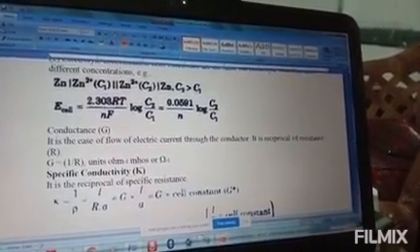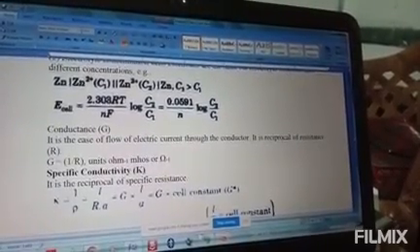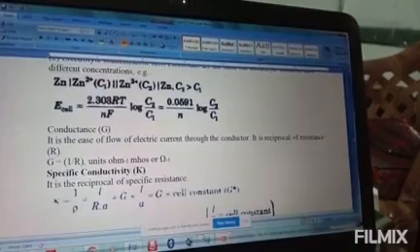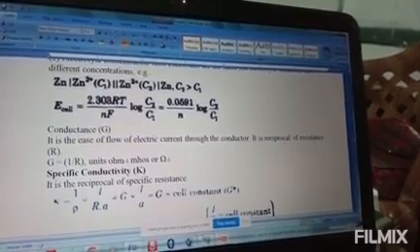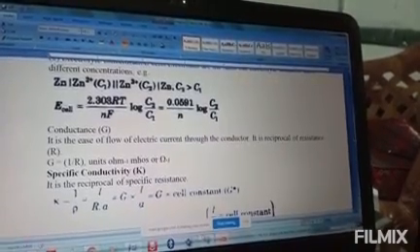After writing the cell representation, we need to find E cell equals E cell standard minus 2.303 RT by nF, then log of the product concentration, that is Mg2 plus and Ag.